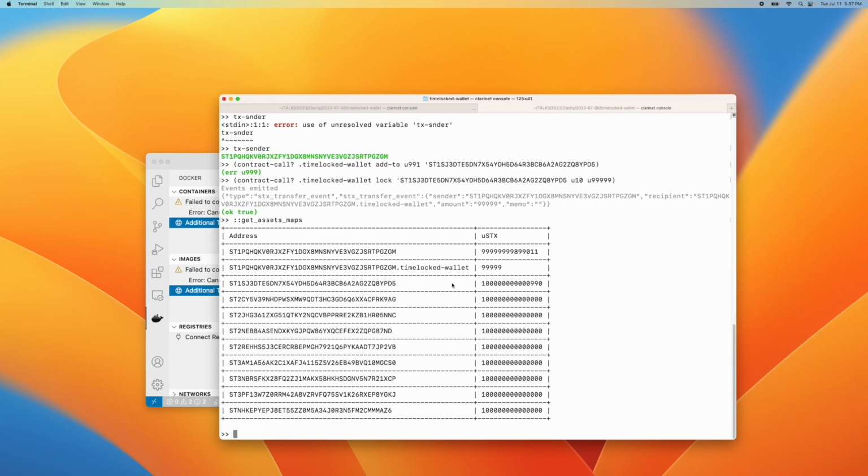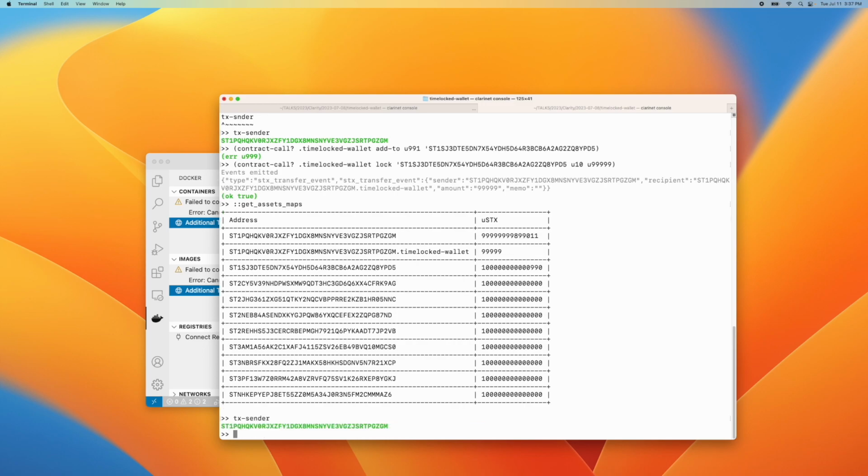Okay, here's our asset maps. Here's our time locked wallet, which now actually is, okay, this is the same here as TX sender. So if we go TX sender, you'll see this is our current TX sender. This is the global variable. This is who we're coming from. In there we have a wallet that is holding this amount of resource.